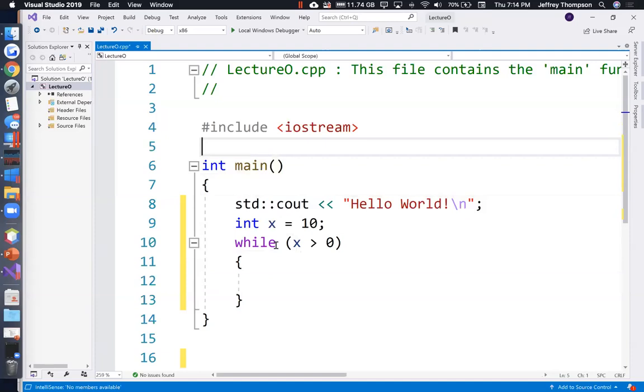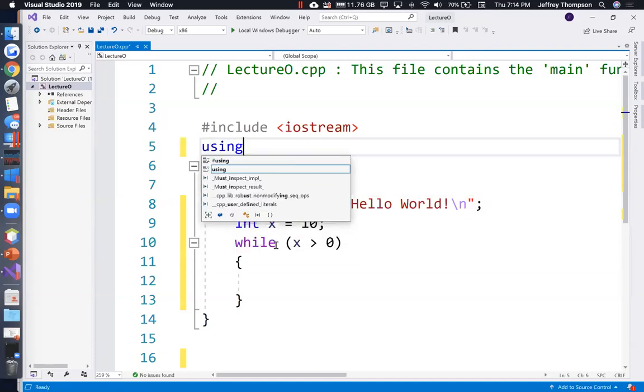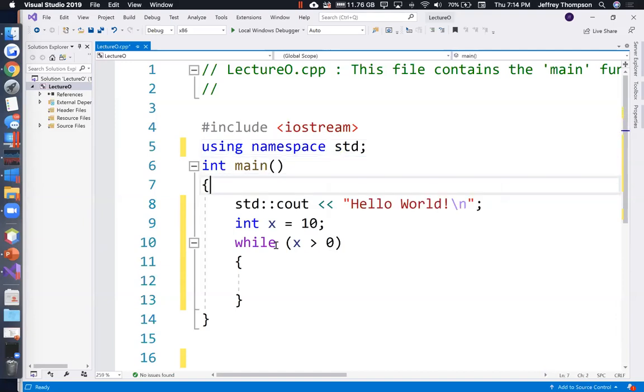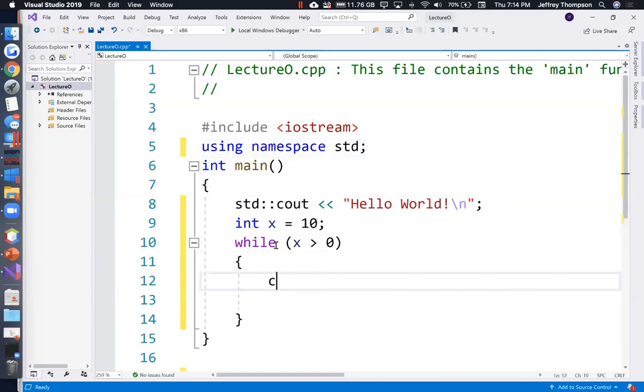Since I didn't use my boilerplate, things are a little bit messed up. I need to add using namespace std. Now I can just do cout and print out that number, followed by some dots. It'd be really cool if I made it pause for a second, so it goes 10, 9, 8, 7, like a countdown.